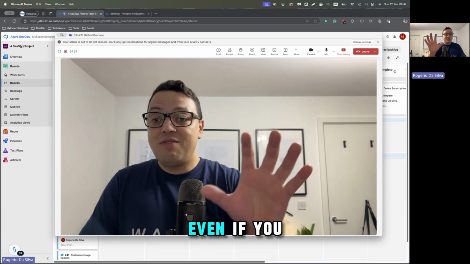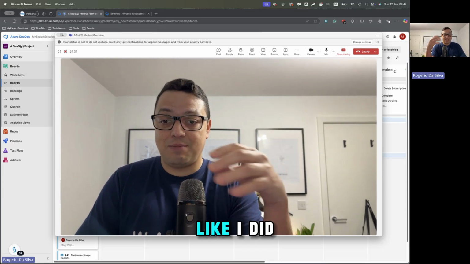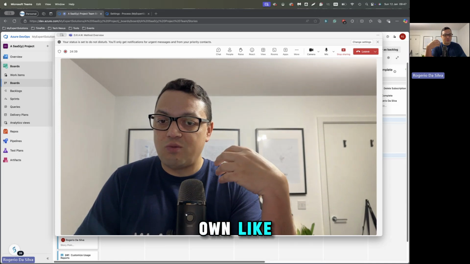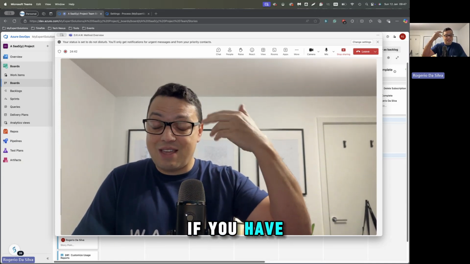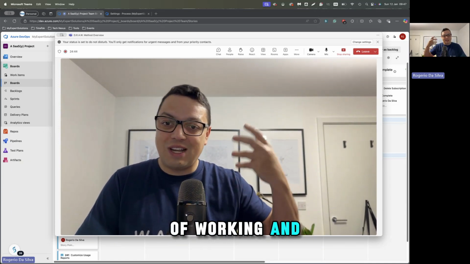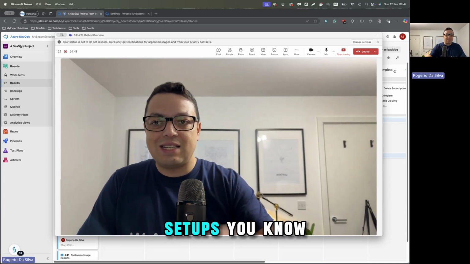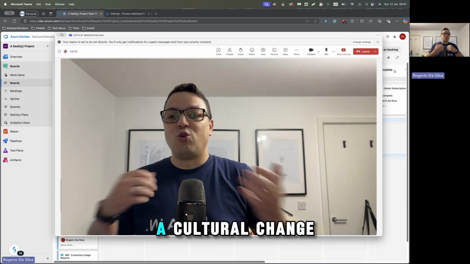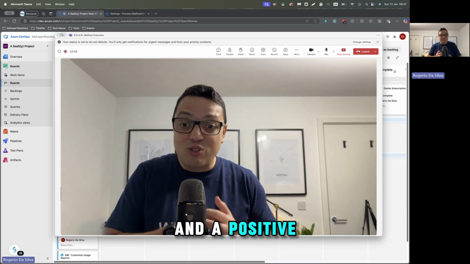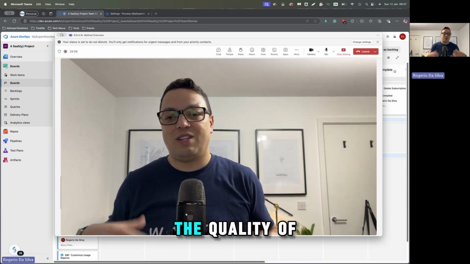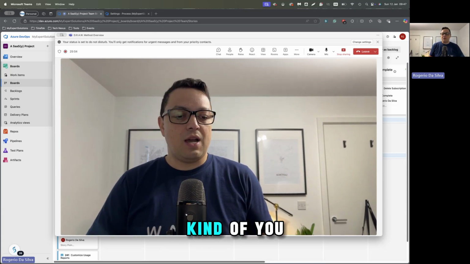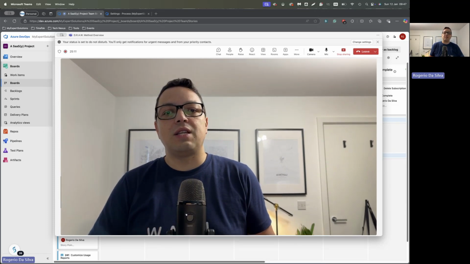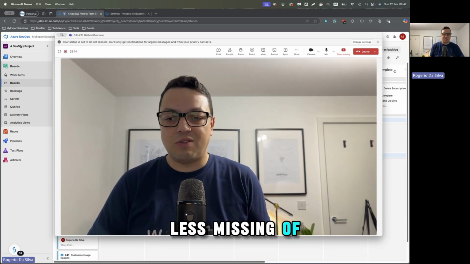Even if you can't get the setting set up like I did in my example here, you'll still be able to do it on your own. It's more of a method, a way of working and thinking than just the setup. The tool is just the tool. It's not about the tool. It's about a cultural change and a positive impact on the one source of the truth, the quality of the information that you're working on. It forces you to dig deeper, in a more meaningful way when discussing. There's less ambiguity, less missing information.